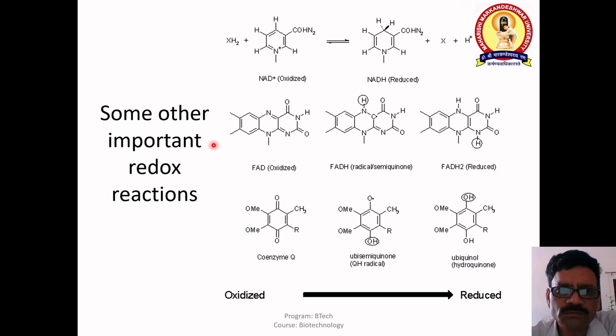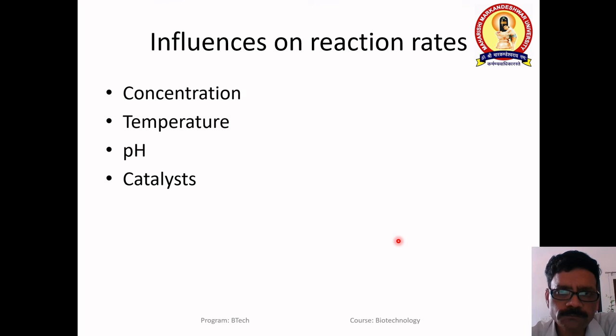Now, these are some other redox reactions. You see here is NAD plus. This is the oxidized form, and when hydrogen is attached, it becomes reduced. Again FAD, when it is in the oxidized state, and when hydrogen becomes attached, it becomes reduced, and it can accommodate a maximum of 2 hydrogens, so it becomes FADH2. These NAD and FADH2 are seen in the electron transport chain very clearly. There are some other reactions also where coenzyme Q and ubiquinol can also be reduced.